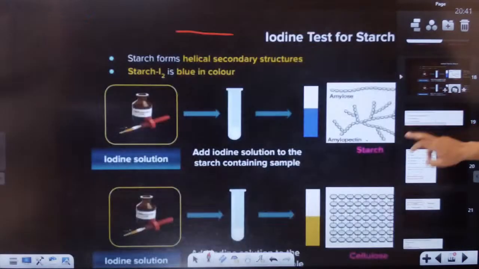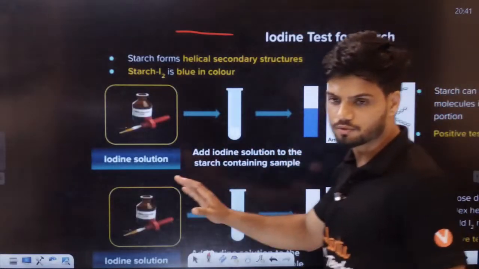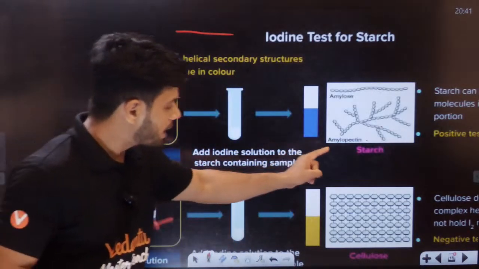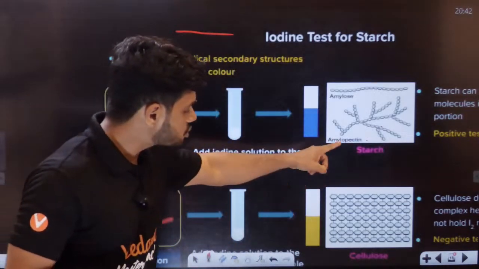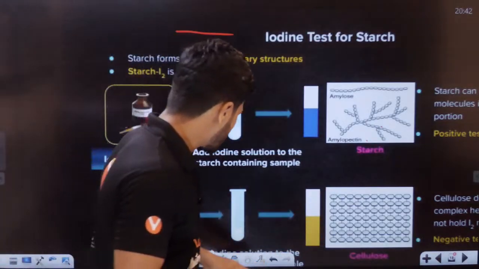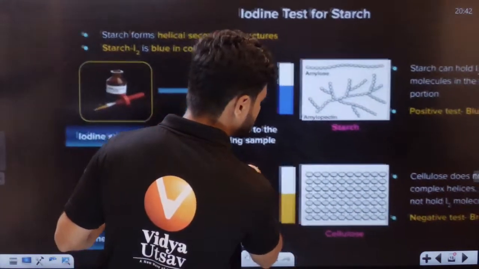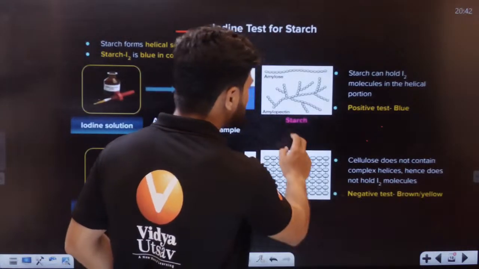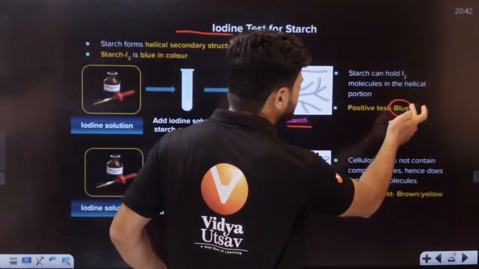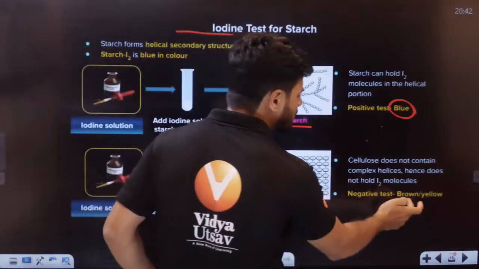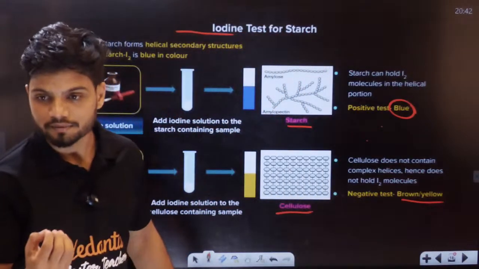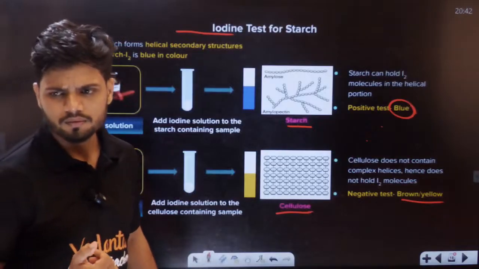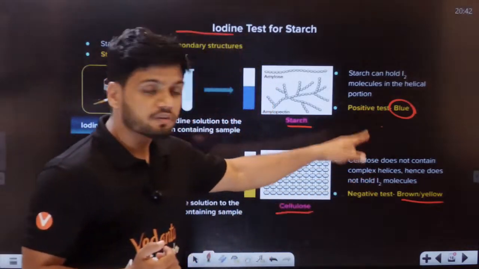Okay. Now, students, what exactly happens in this test? You understand, students? In this test, what is happening? When you use iodine on starch and cellulose, in the case of starch, we get blue color, but in the case of cellulose, we get yellow color. Why? Okay. Yes, fructose is edible. A lot of people eat fructose also. Yes. Now, students, why are we getting different colors?